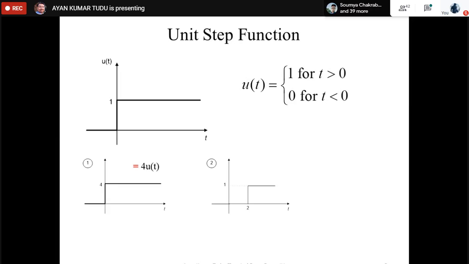It is 1, no? So it is u(t minus 2). Now again the question comes, why is it t minus 2? As long as the argument t minus 2 is positive, we can say that this is equal to 1. If t is less than 2, then the argument turns out to be negative, hence the value is 0. Understood? Any questions till now?